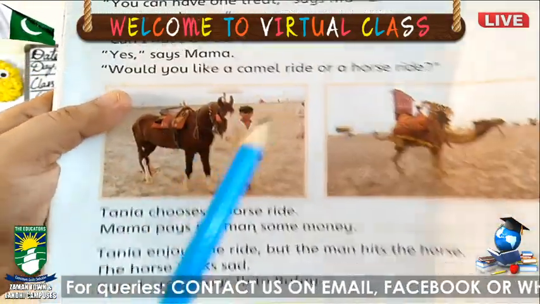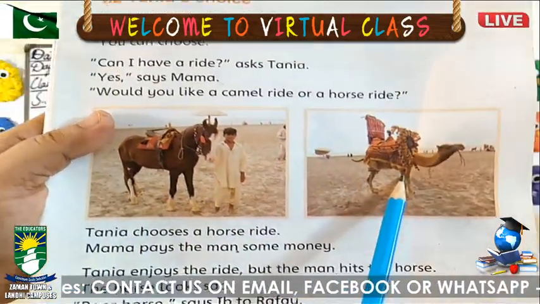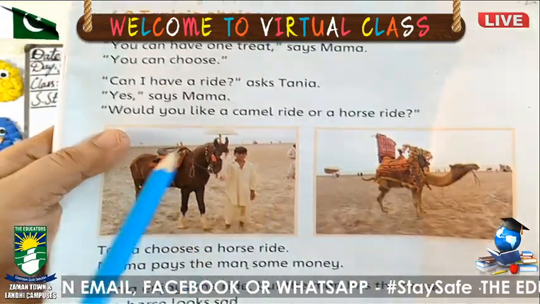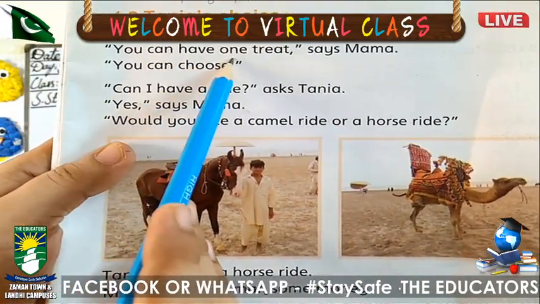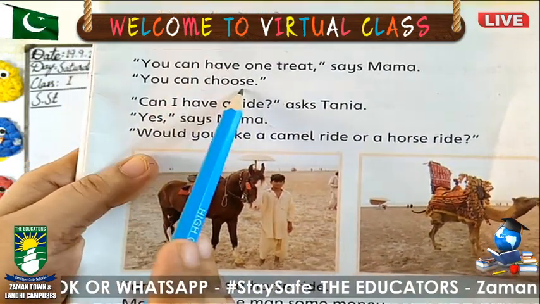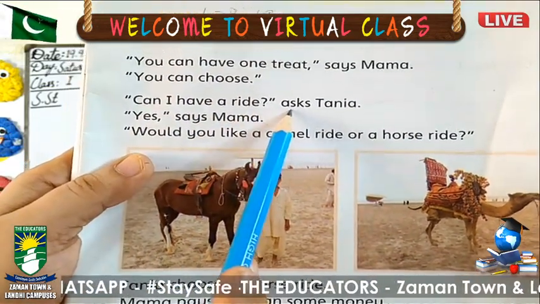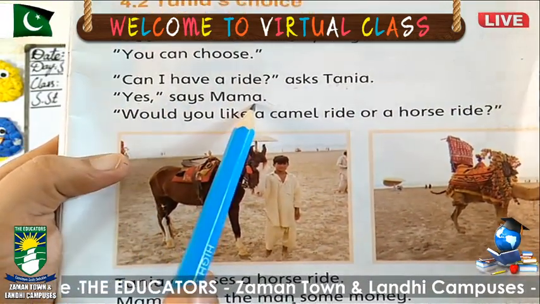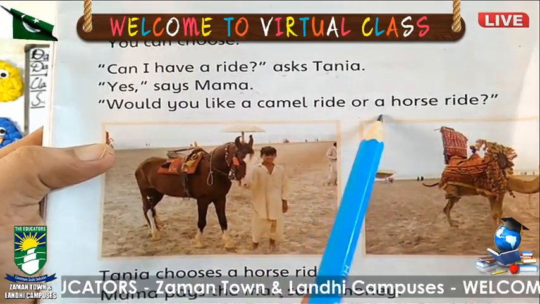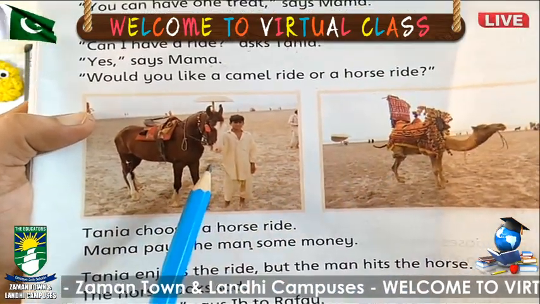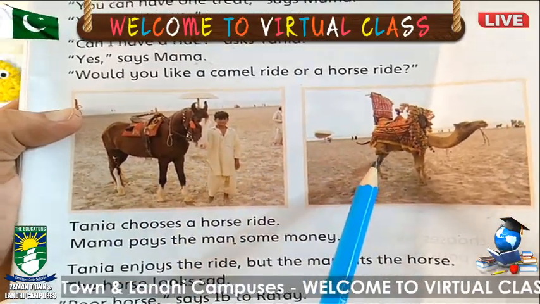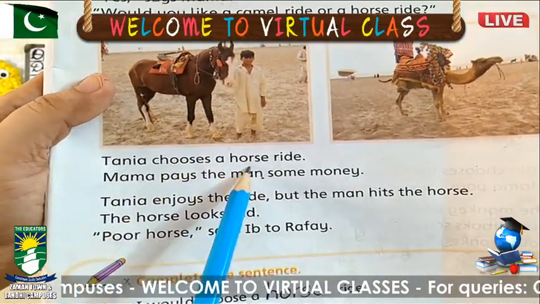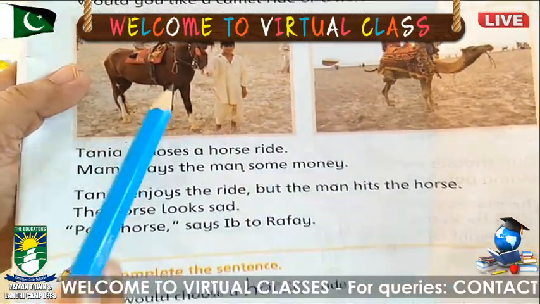Tanya's choice. Here is a horse and here is a camel. Now she has two choices. Let's see which animal she will select for riding. "You can have one treat," says Mama. "You can choose." "Can I have a ride?" asks Tanya. Who is asking? Tanya is asking Mama. "Yes," says Mama. "Would you like a camel ride or a horse ride?" I have told you that there are two animals for riding, horse and camel. So which animal will Tanya select? Let's see. Tanya chooses a horse ride. She selects the horse for riding.